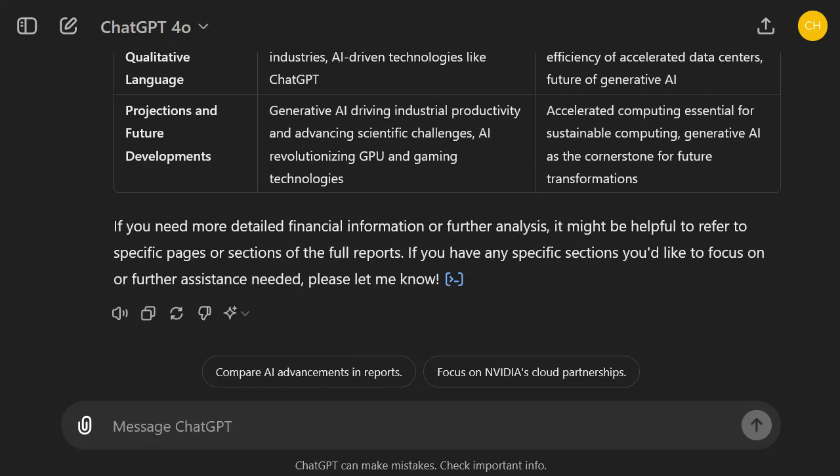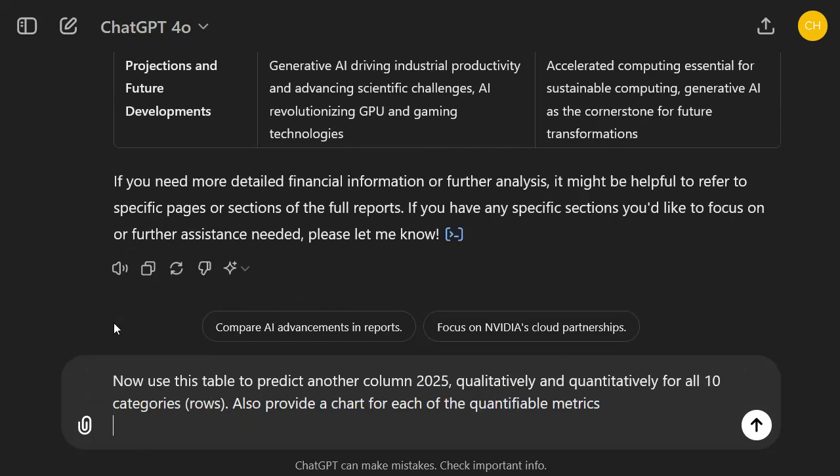Now let's maybe ask it to give some more visual differences, because what I want to do in the end is guide it to predict the future based on the two reports, and maybe fill in the blanks or draw the line further, right?